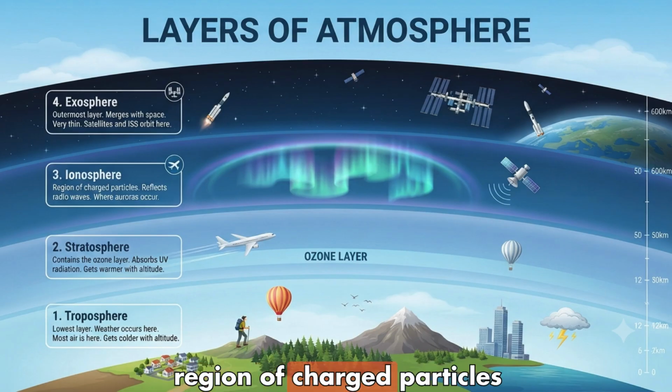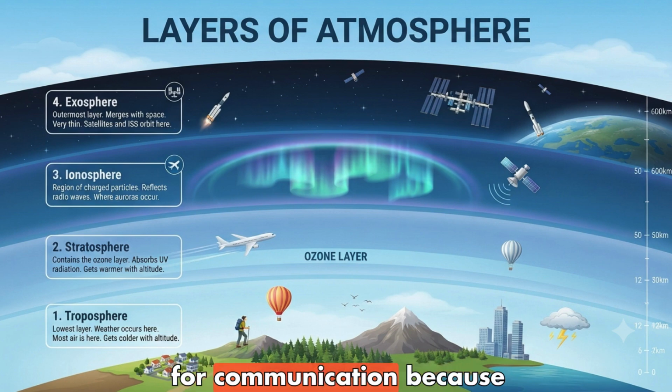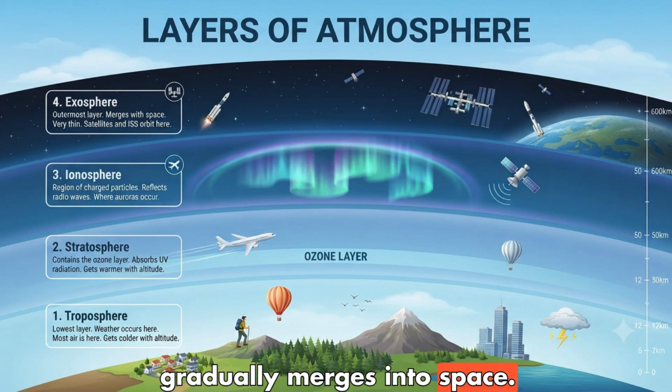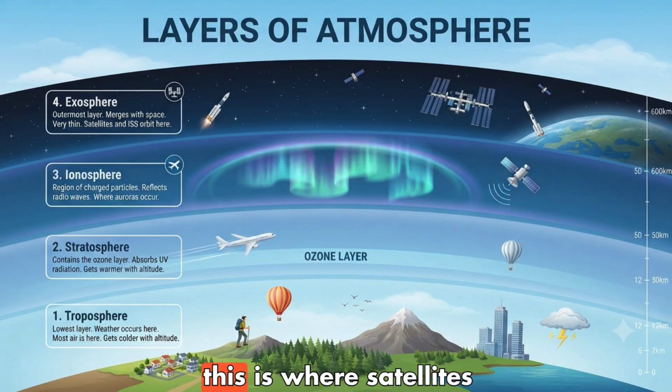Ionosphere. A region of charged particles that overlaps other layers. It is very important for communication because it reflects radio waves back to Earth. It is also where beautiful auroras, northern and southern lights, occur. Exosphere. The outermost layer that gradually merges into space. It is extremely thin, and this is where satellites and the International Space Station orbit the Earth.